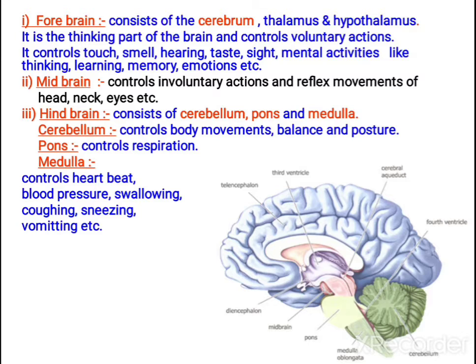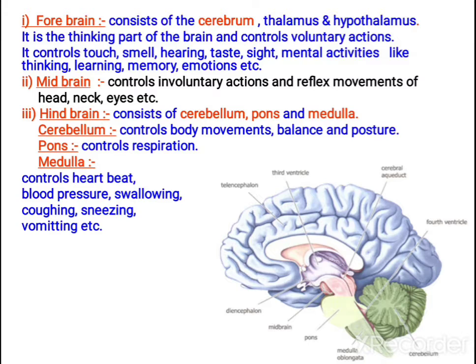Next is midbrain. Can you see, this is midbrain, and the midbrain controls involuntary actions and reflex movements of head, neck, eyes, etc. Then hindbrain consists of cerebellum, then pons, then medulla. These are the three portions of hindbrain.